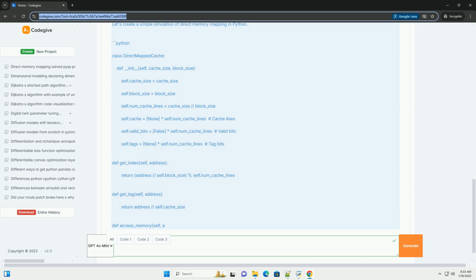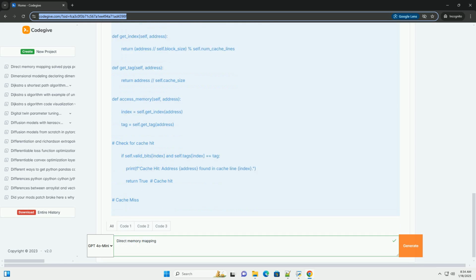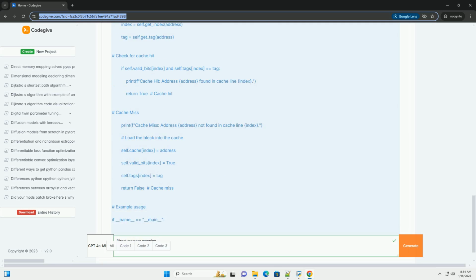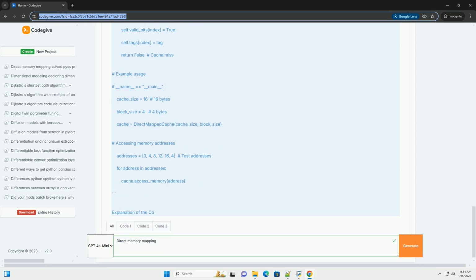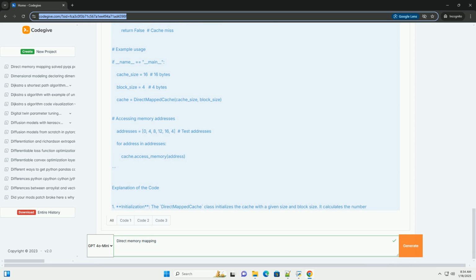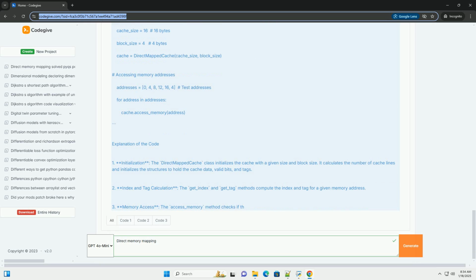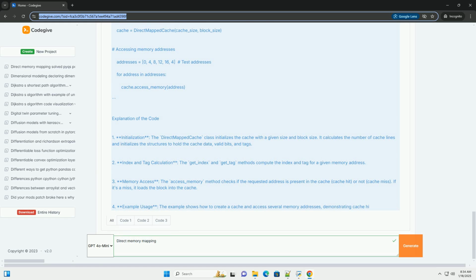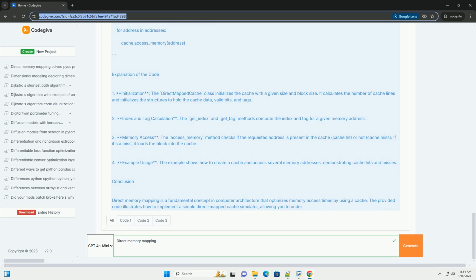Key concepts of direct memory mapping. 1. Cache memory: a small, fast memory located close to the CPU that stores copies of frequently accessed data from the main memory. 2. Block, or line: the smallest unit of data that can be transferred between cache and main memory. 3. Cache size: the total amount of data the cache can hold, usually measured in bytes.